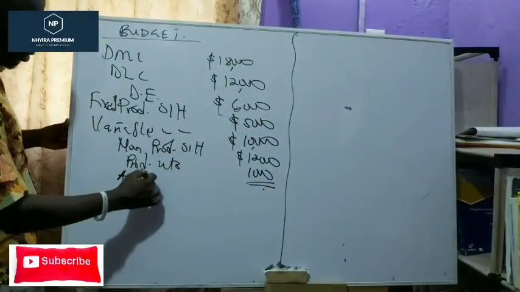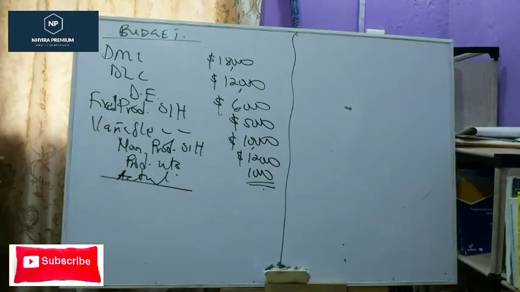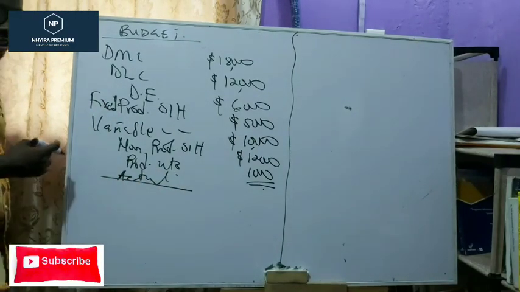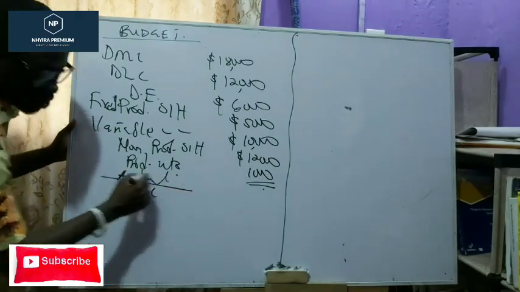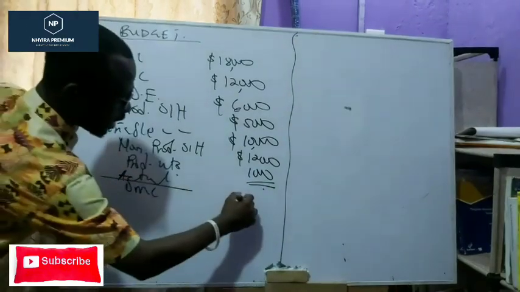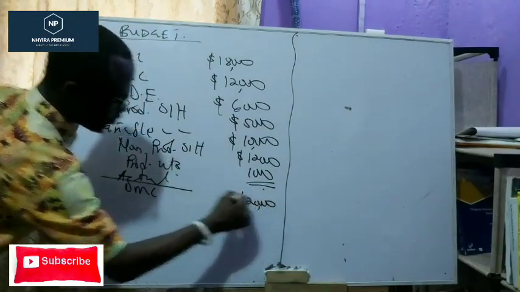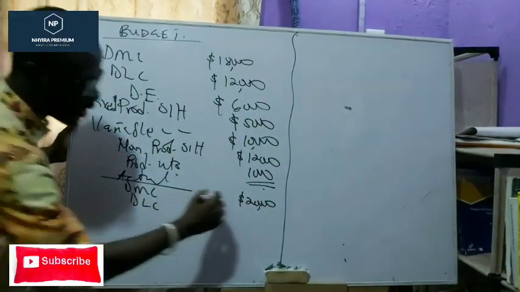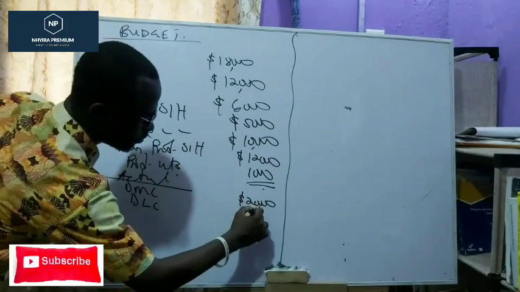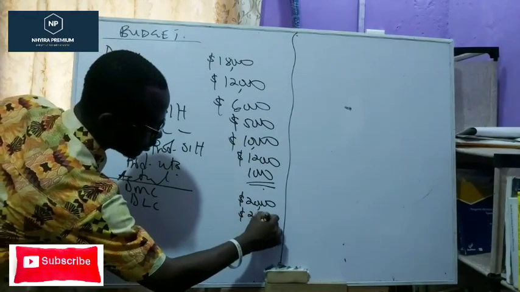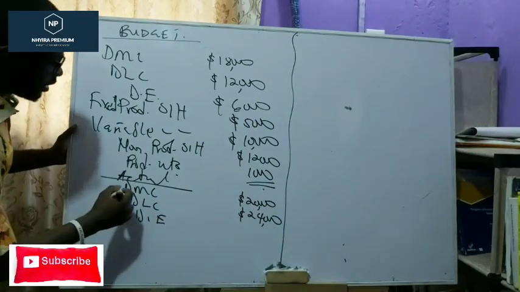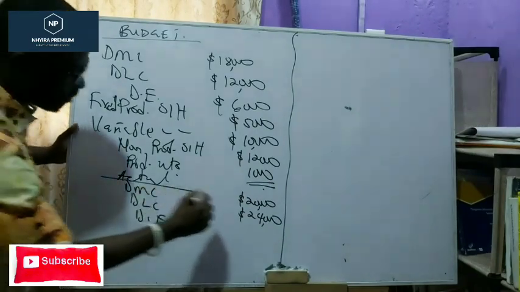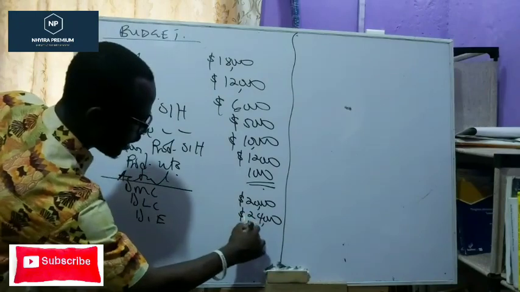So actual. The actual information could be, say, direct material cost, let's say that is 20,000. Direct labor cost, let's say that's 24,000. Direct expenses, let's say that should be whatever, 8,000.